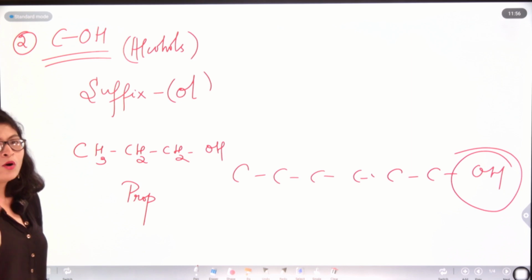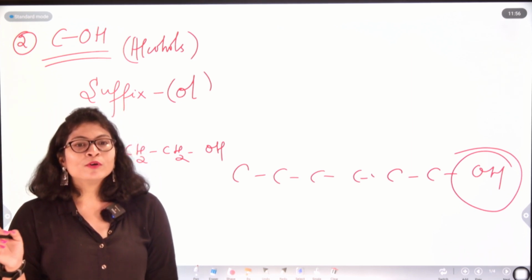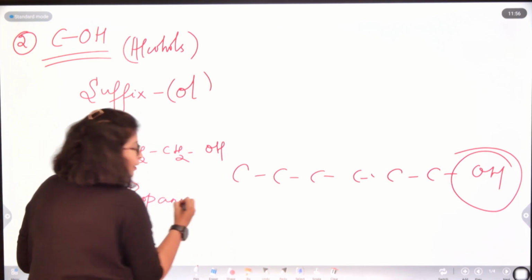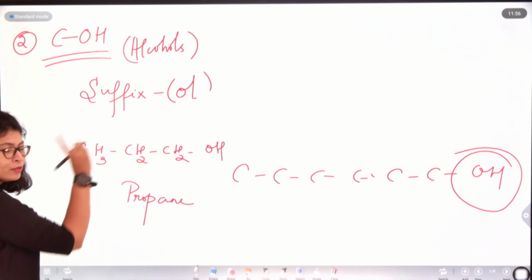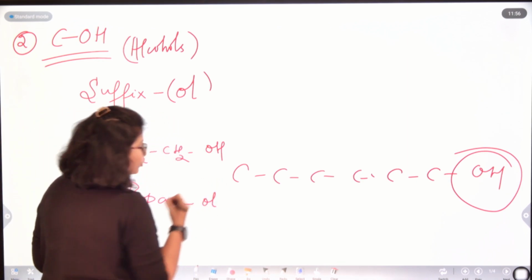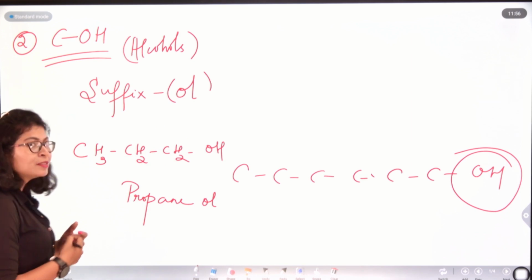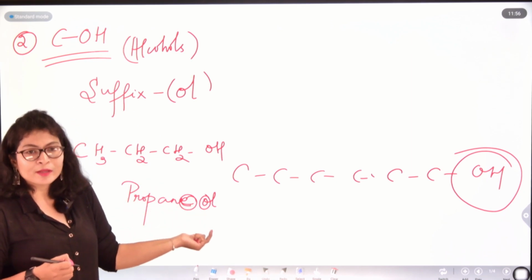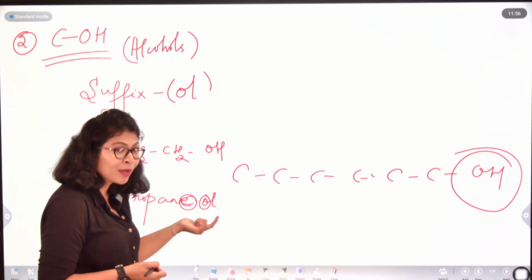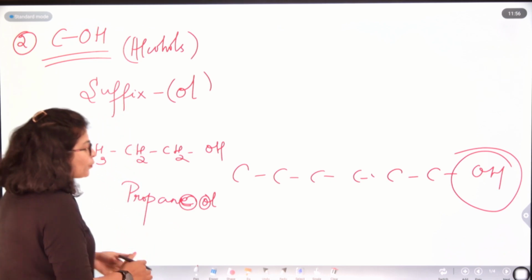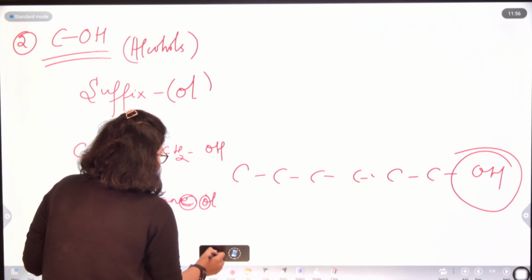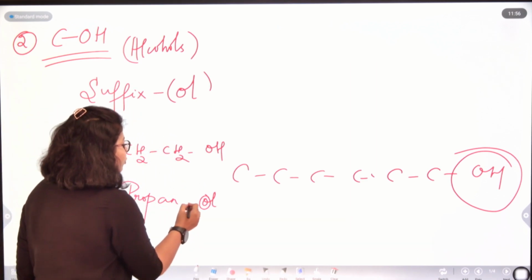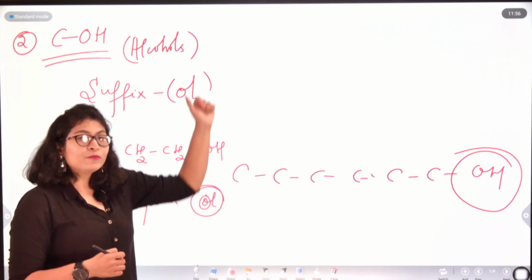Okay. And as all the carbon atoms are singly bonded, the suffix which should be associated with it is ANE, and this falls under the category of alcohols. So another suffix, OL, is associated with it. But here a discrepancy has started: there is an E and an O together. Two vowels are together, but this cannot be accepted by IUPAC. So what it has done is remove this E from the parent alkane and simply associate the suffix of the functional group. Okay.